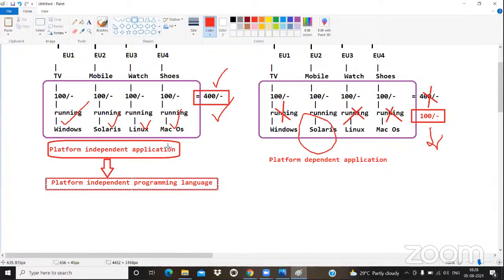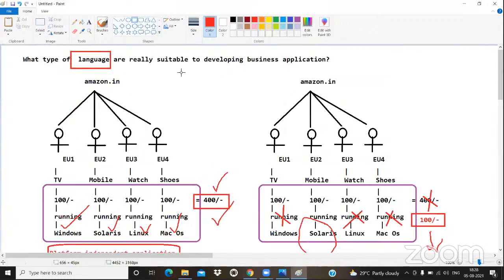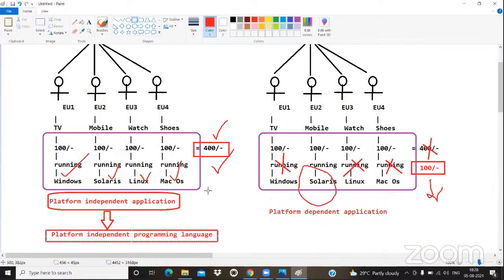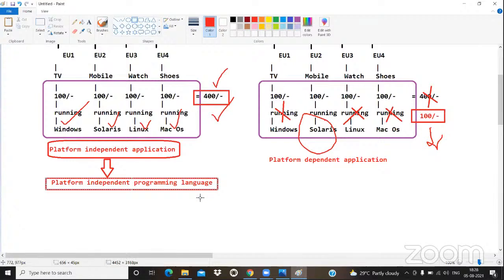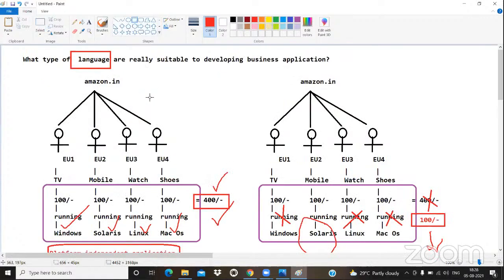If you want to develop those types of application, what type of programming language do you require? Platform independent programming language. So we are going to learn what type of programming language, guys? Platform independent programming language. One of the best platform independent programming languages in the market, that is Java.